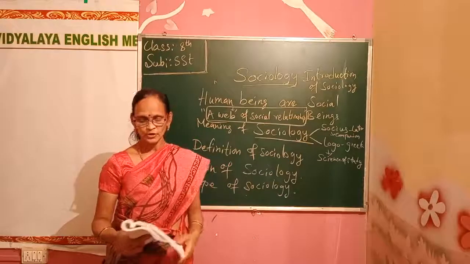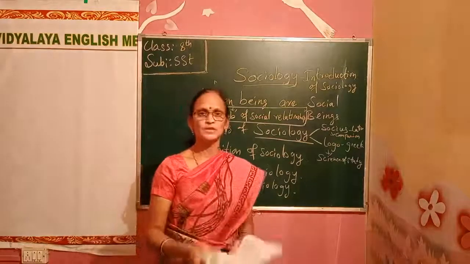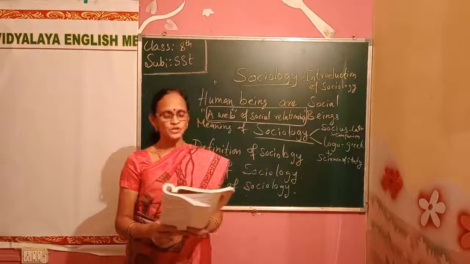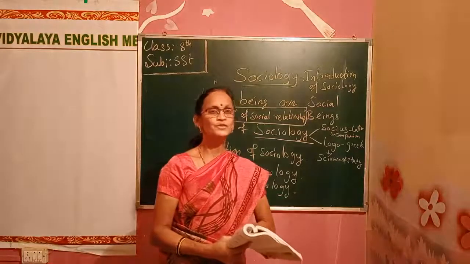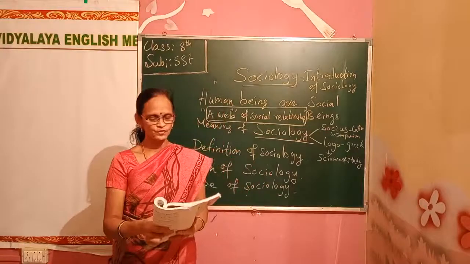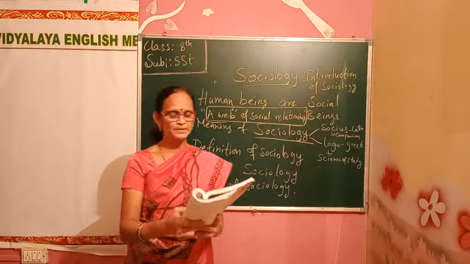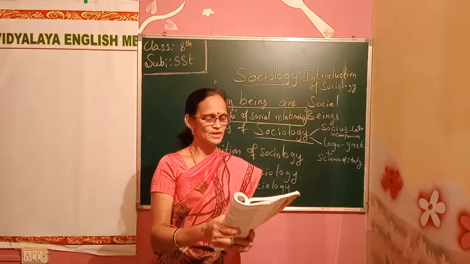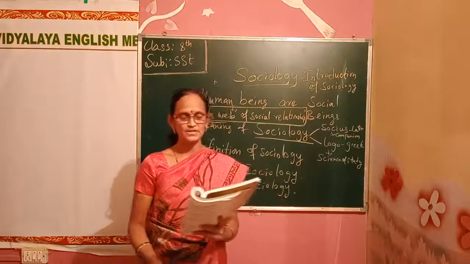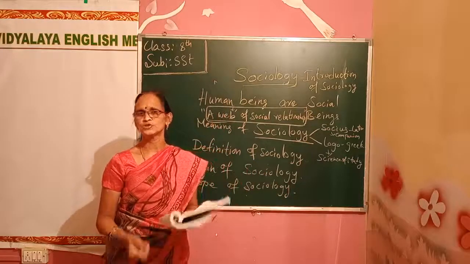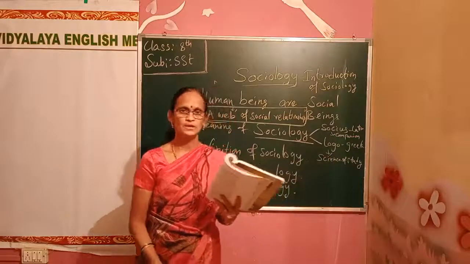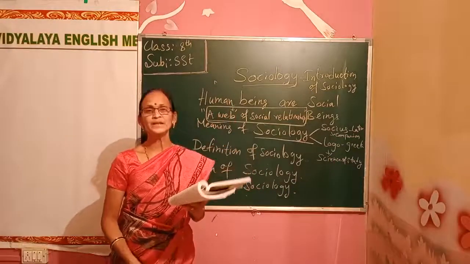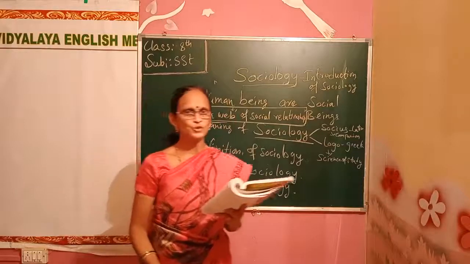The study of human society. Sociology means the study of human society. Now, origin of sociology. When did sociology start? When was it originated? Its beginning as an independent and separate field of science was in the middle of the 19th century. Before this, there was no study of sociology. Nobody thought about this topic. In the 19th century, the topic originated.